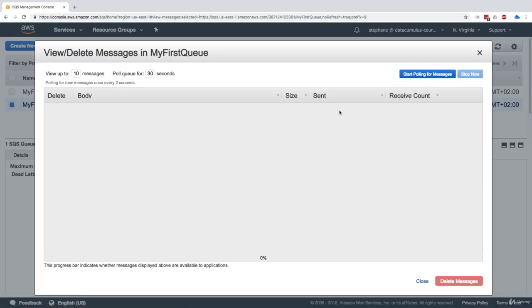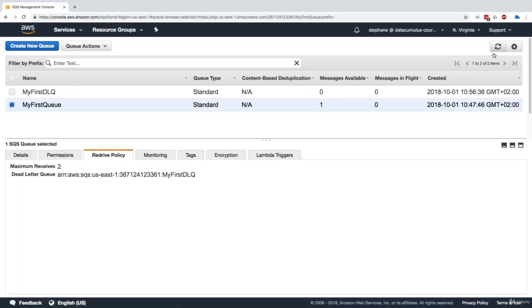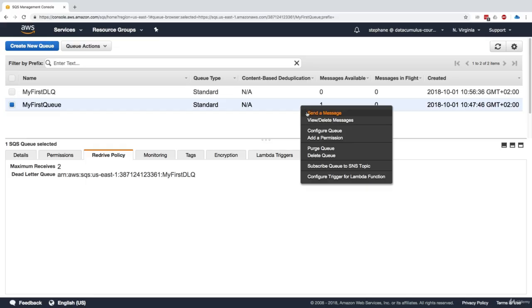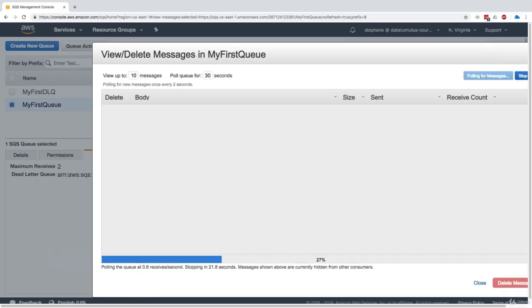Now if you receive it one more time, so I'll start polling for messages. Now it's been received twice, okay? And we're still polling for it, but it's not going to work. We're not processing it. I'll stop it, close it. Let's refresh this page. The message is still in the queue. Now, if I receive that message again, start polling, we don't see it anymore. That message is not appearing in our view delete message in my first queue.